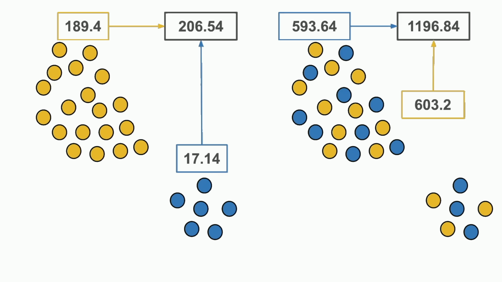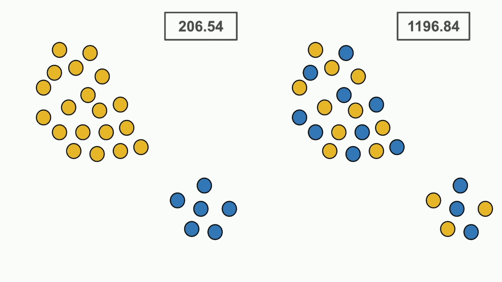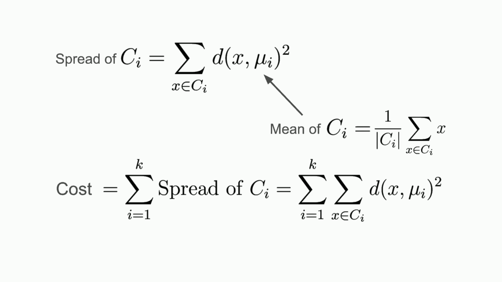And we can add those 2 spreads to get an overall evaluation of each clustering. This sum of spreads is commonly known as a cost function, as it answers how much does this clustering cost. As expected, the clustering on the left has a much smaller cost than the clustering on the right. Now that we have a way to quantify what we want from a clustering, which is that it should produce a clustering with a small cost, how do we find the clustering with the smallest cost? This is the optimization problem K-means aims to solve.